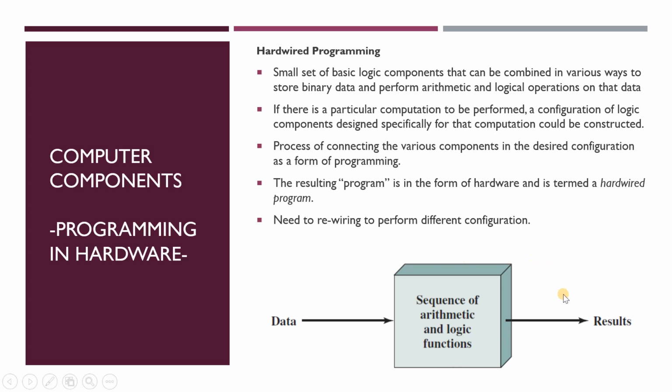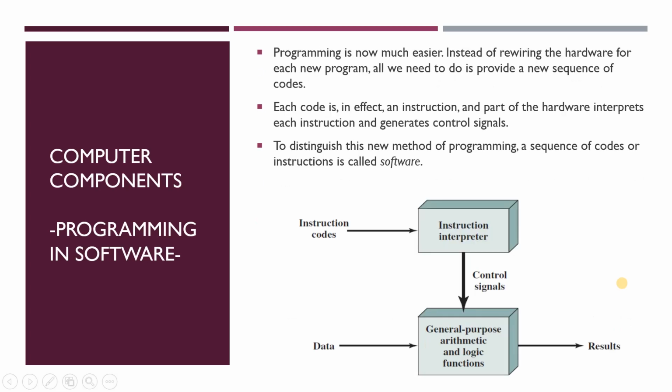This is the diagram for hardwired programming. In the sequence of arithmetic and logic functions, there is a small set of basic logic components. When we input data, this function can receive the data and produce the results as we configured.